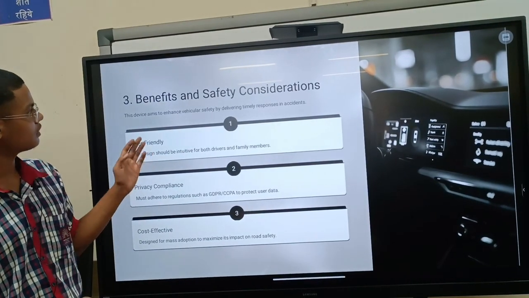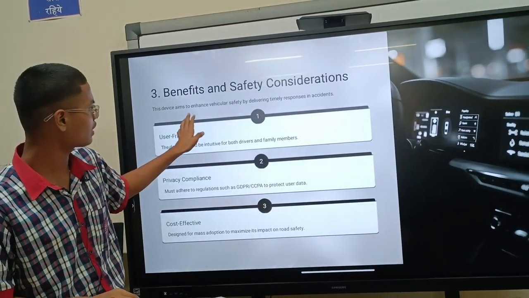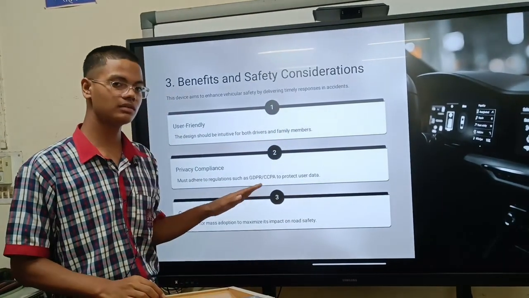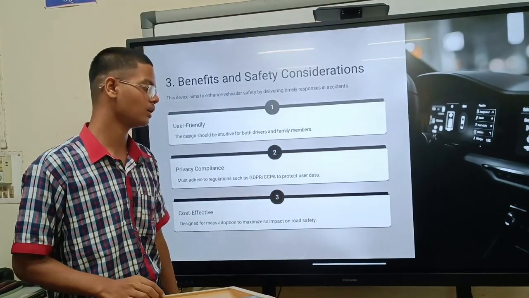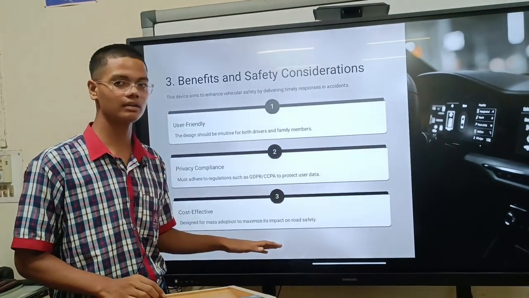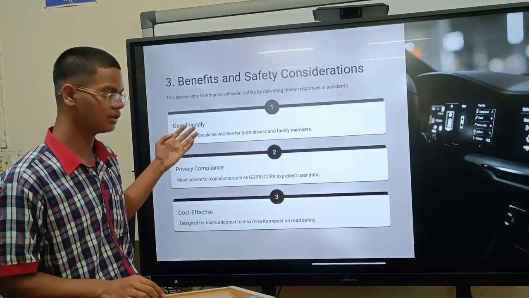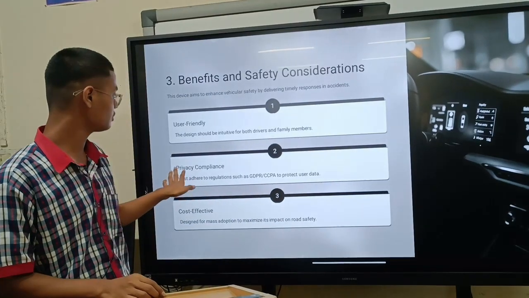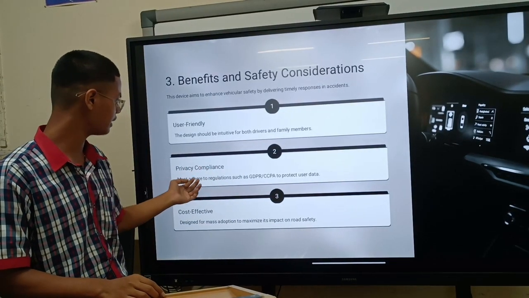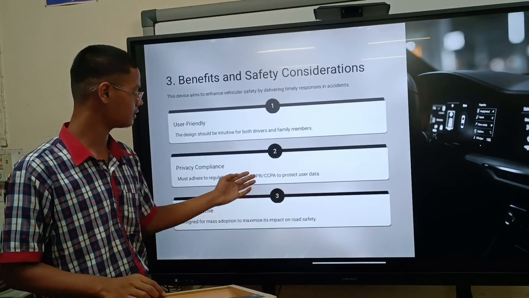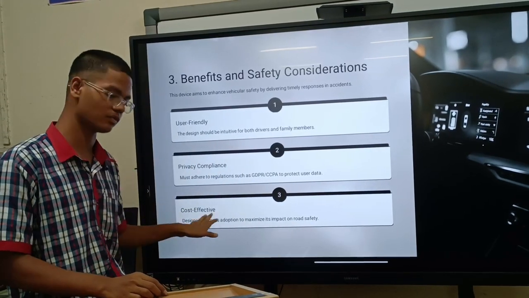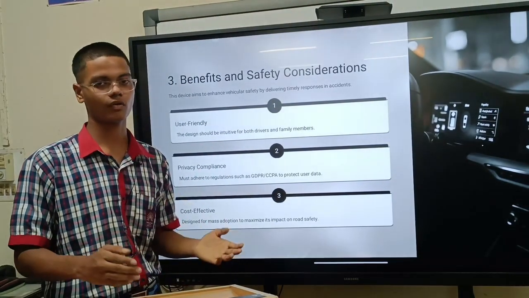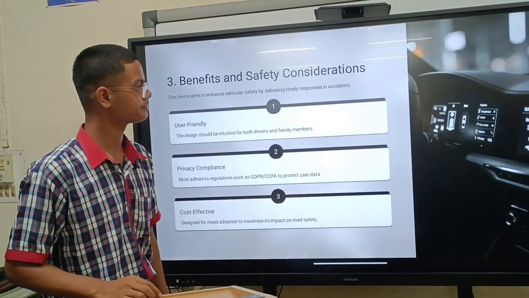Third is benefits and safety considerations. This device aims to enhance vehicular safety by delivering timely responses in accidents. This is a very important feature as well, because timely responses are everything in this device. Without it, it's nothing. First is it's user friendly. The design should be intuitive for both drivers and family members. And second is privacy compliance. Must adhere to regulations such as GDPR, CCPA to protect user data. And third is cost effective. It is built on very minimal prices so that everyone can afford it. Let's move on to the next slide.